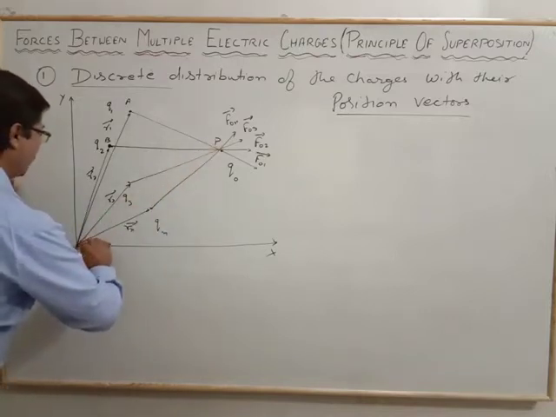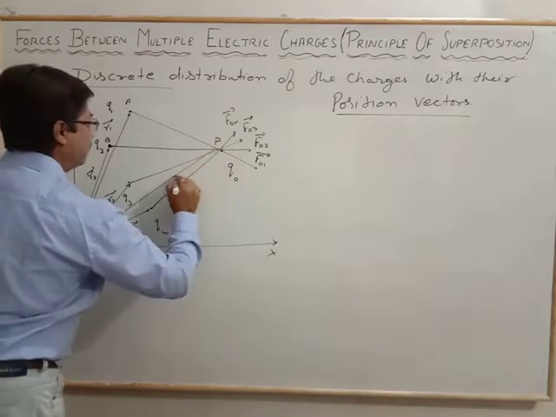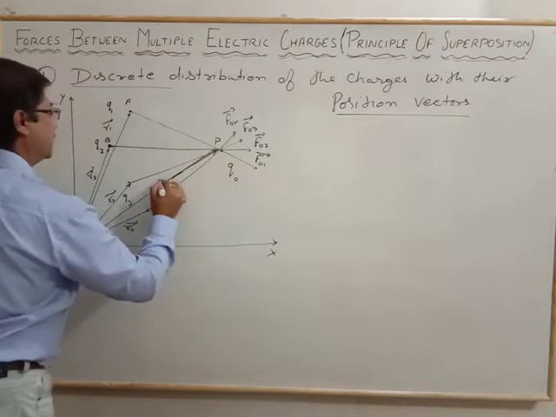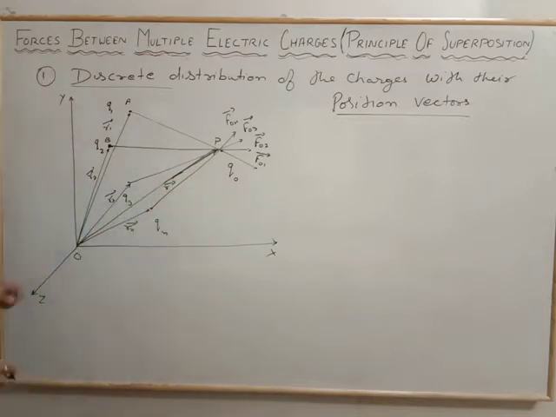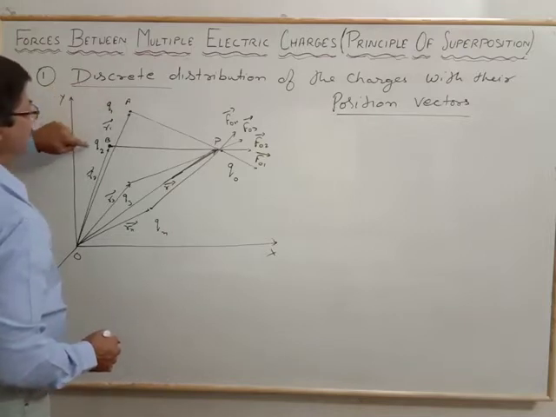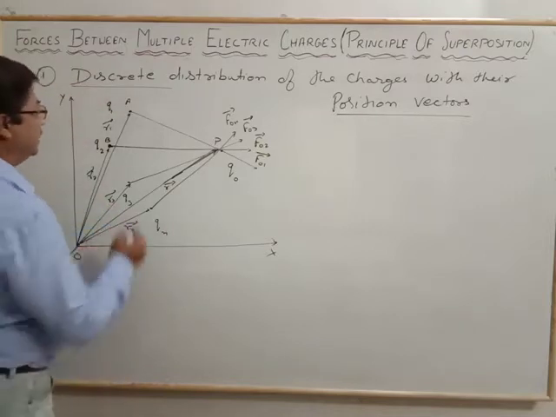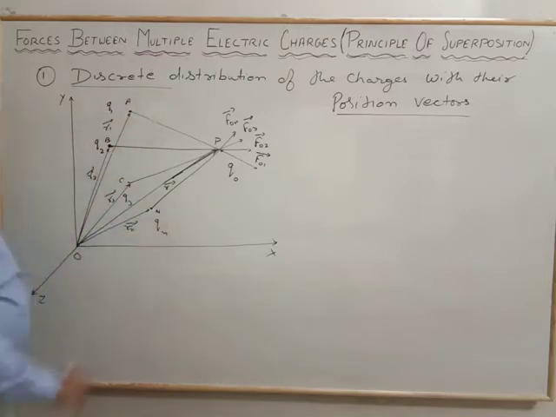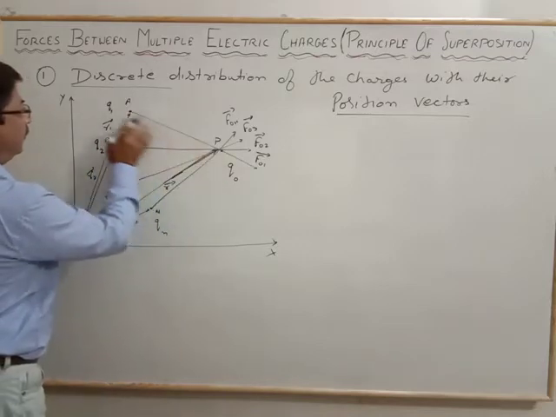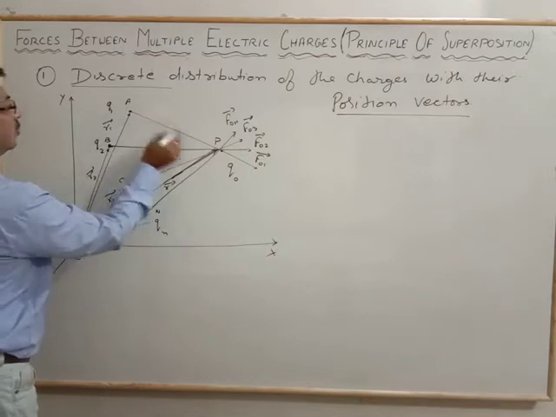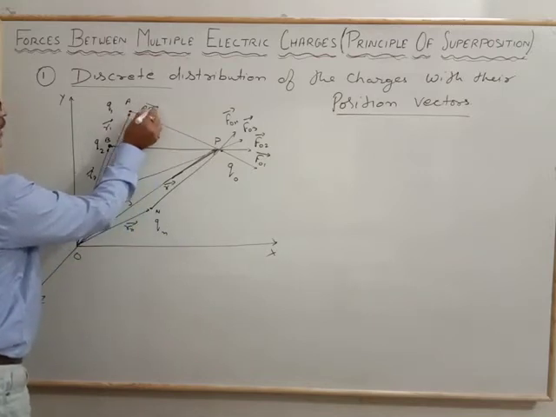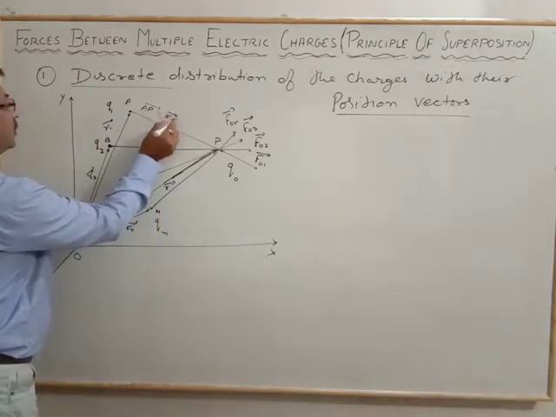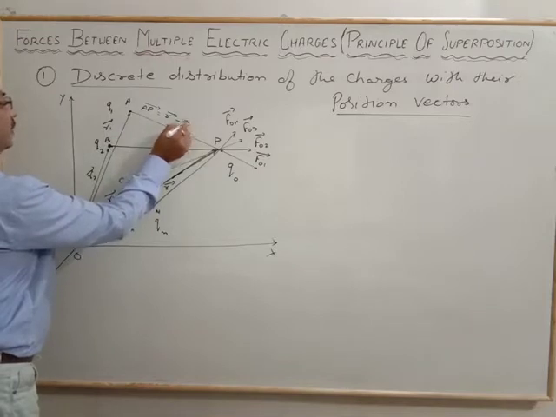From the origin up to the point P, it is the R position vector. Now let the points where the charges Q1, Q2, Q3 and Qn lie be A, B, C up to the n-th end point. The distance from A to P, according to the vector triangle of vector addition, we write as AP equal to R position vector minus R1 vector.